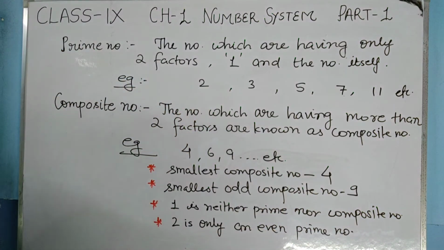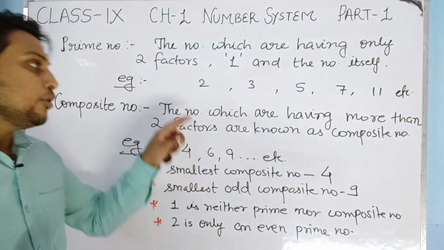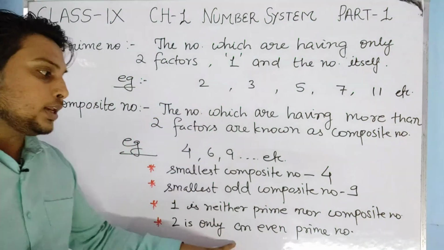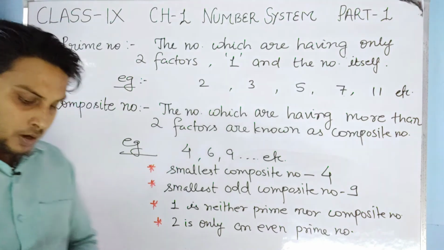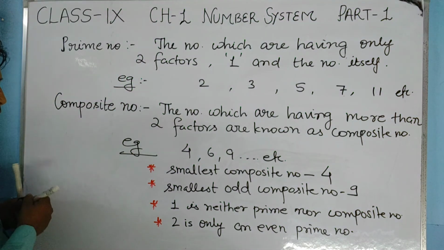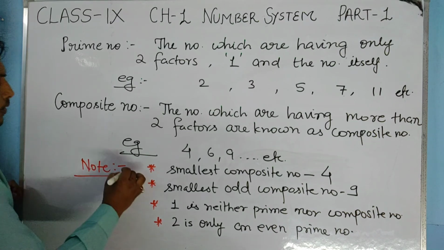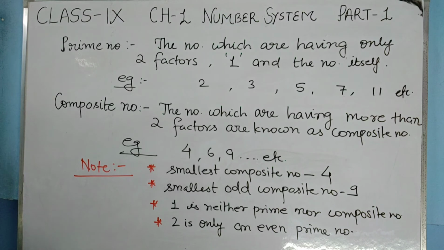So in the collection of prime numbers, only the number 2 is there which is even as well as prime. So students, after writing these two definitions, you should write these note points also. Just note it down. Pause the video, note it down.